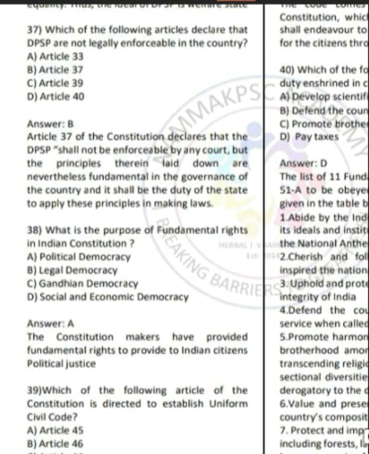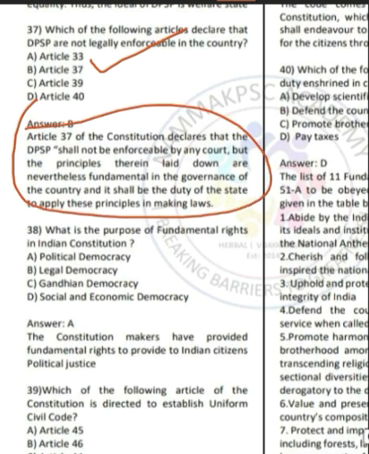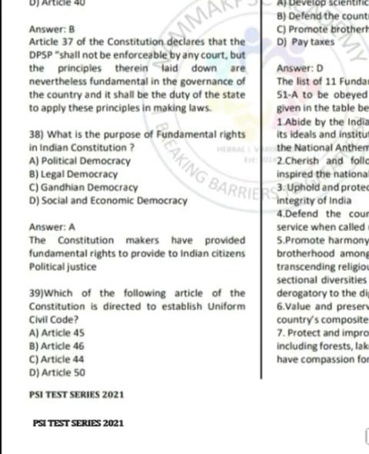Speaking about question number 37, it is asking which of the following articles declare that DPSP are not legally enforceable in the country. Correct answer is option B, Article 37. So you guys can read the provisions of Article 37. Moving on to question number 38. Question number 38 is asking what is the purpose of fundamental rights in Indian Constitution? So the purpose of fundamental rights in Indian Constitution is to provide the political democracy to Indian citizens.